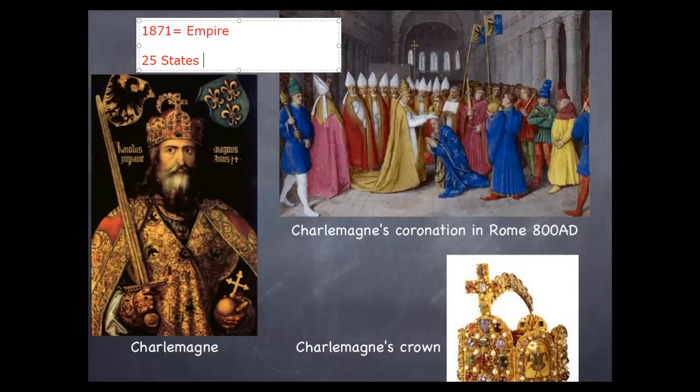Those conditions enabled Adolf Hitler and his party, the National Socialist German Workers' Party, also known as the Nazi Party, to rise to power. In 1933, Hitler was appointed chancellor and the head of the German government. Many Germans believed that he would save their nation.